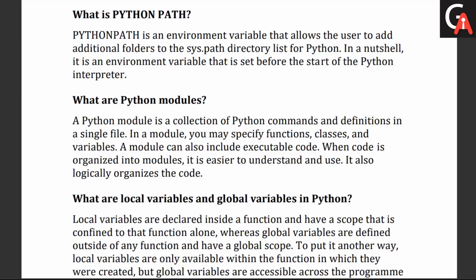Whenever you are downloading any Python installation into your system, you have to set it in the environment variable. So you set the Python path there so that you can globally access all the functionality offered by Python. This is nothing but setting up a directory path for Python. Clear? Let's move forward with the other questions we have.